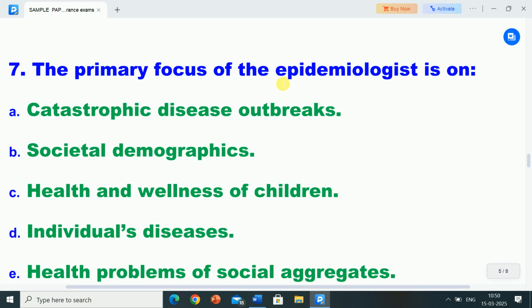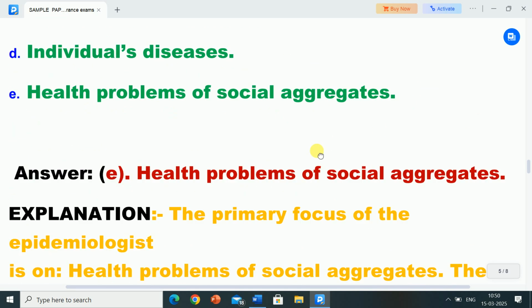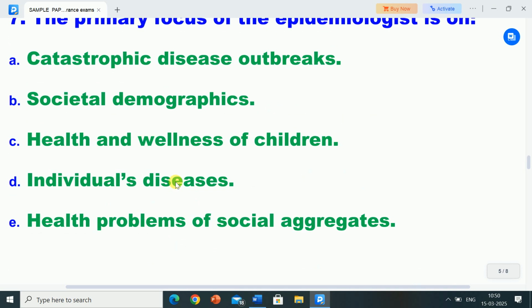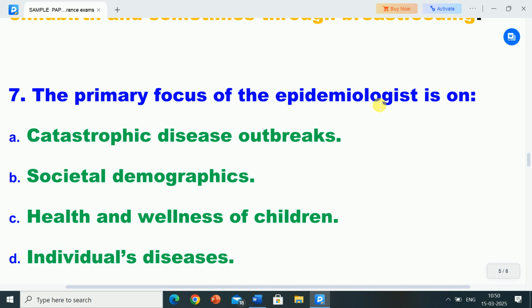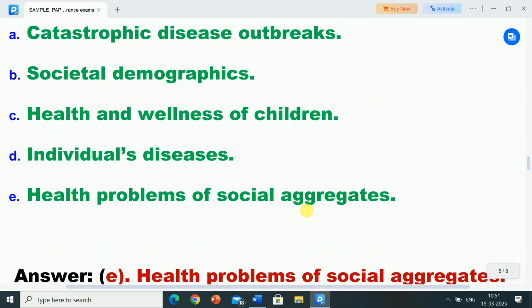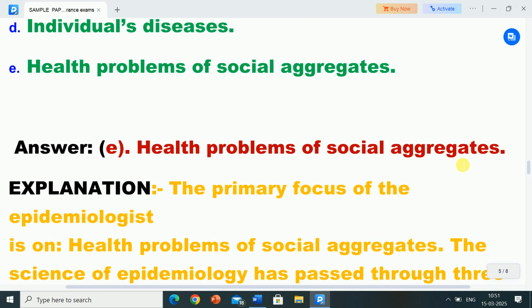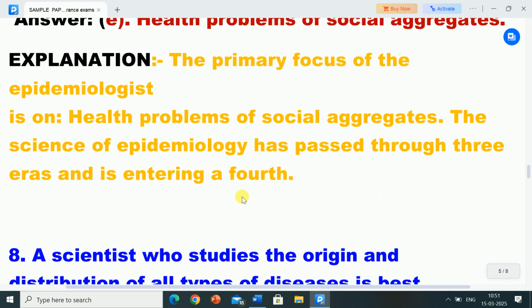Correct answer is option E. The primary focus of the epidemiologist is on health problems of social aggregates. The science of epidemiology has passed through 3 eras and is entering a 4th.